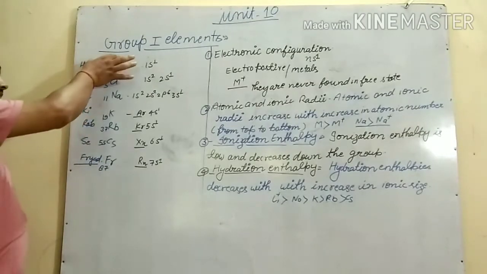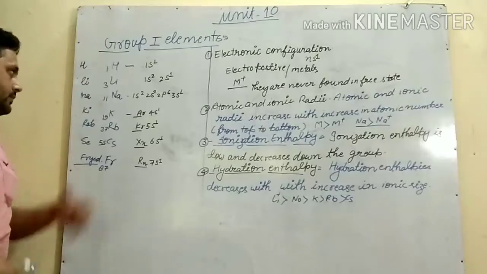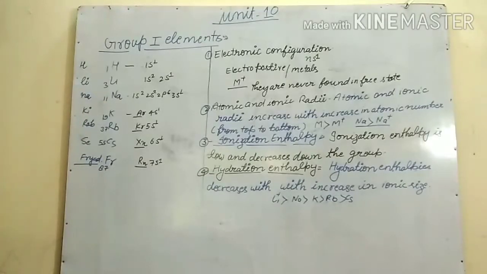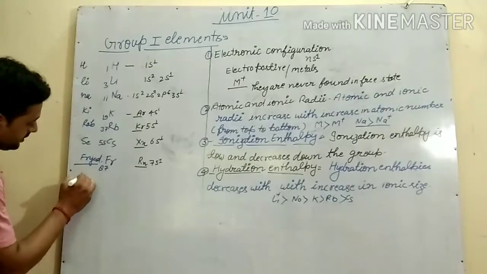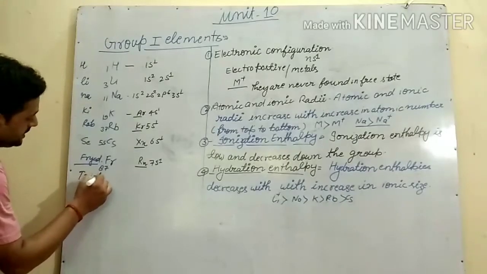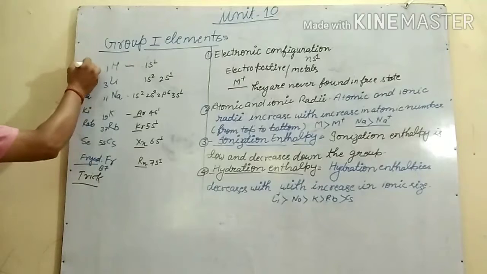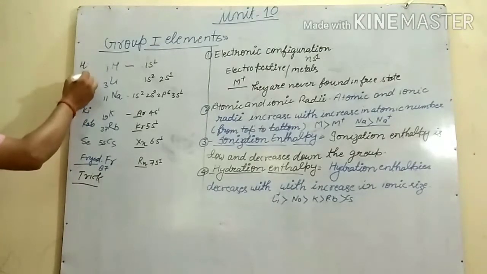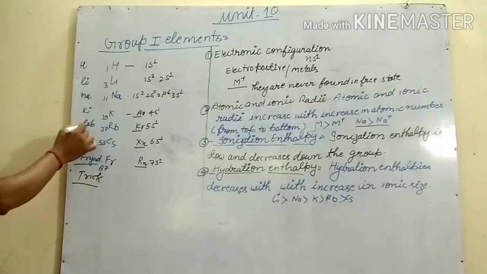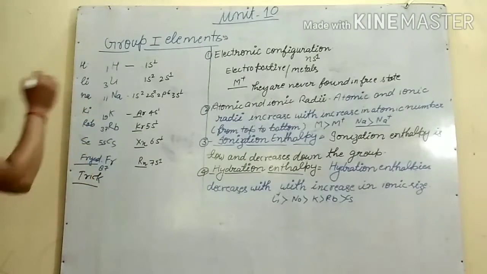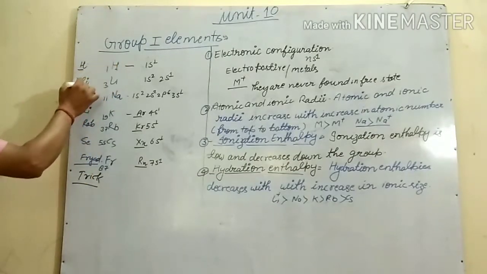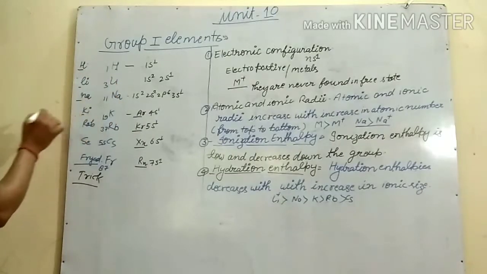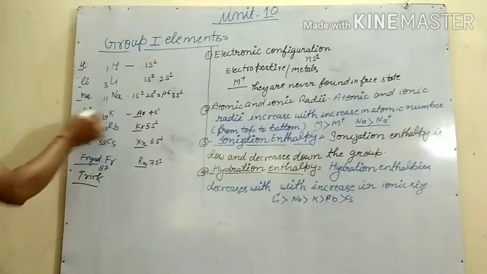You have to learn these, and there is a trick by which we can learn them. What is the trick? This is the trick: Helena ki rab se fariyad. H, hydrogen. Li, lithium. Na, sodium. K, potassium.